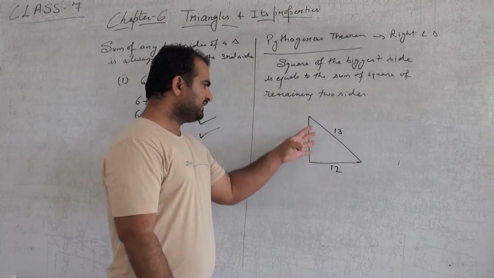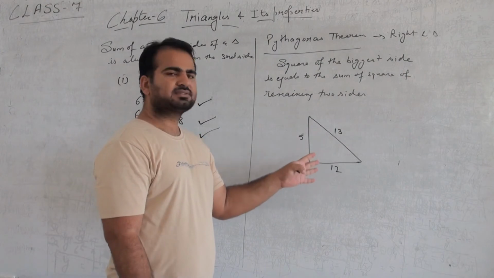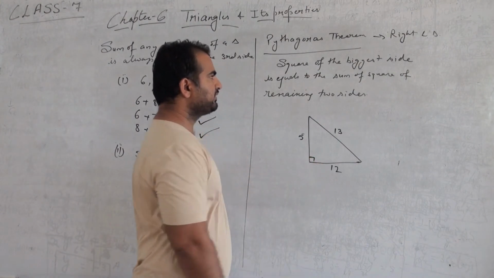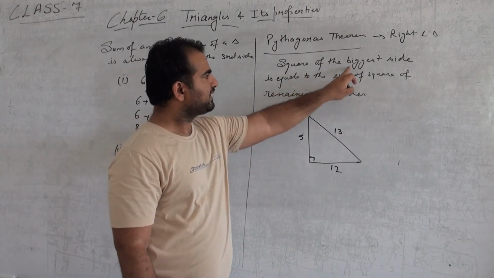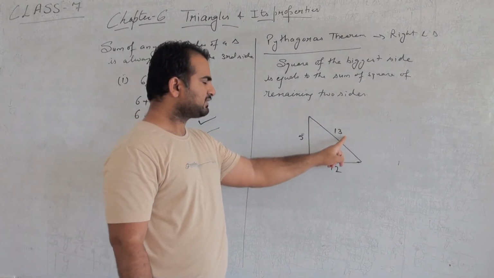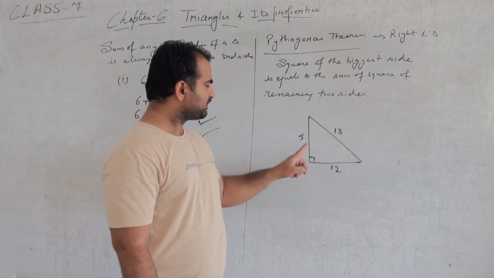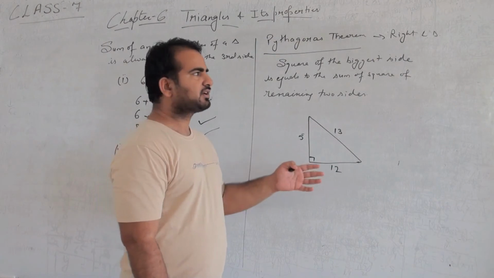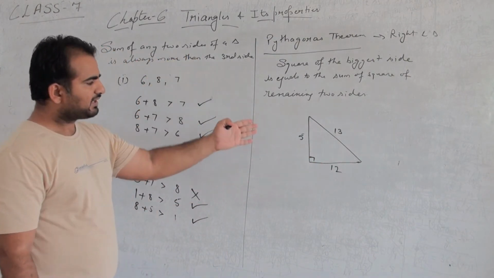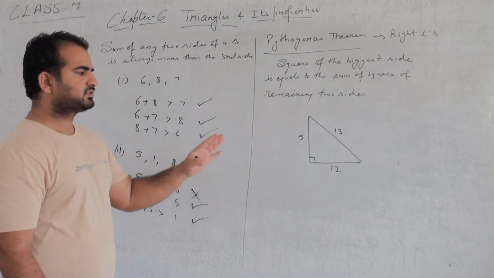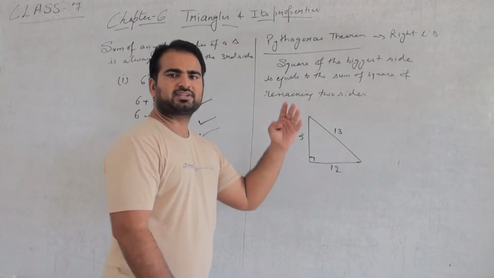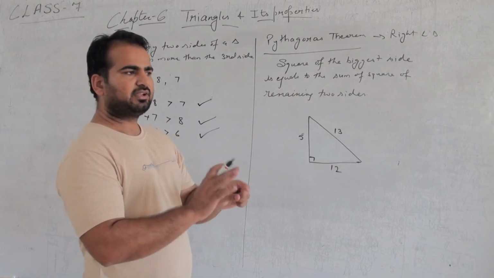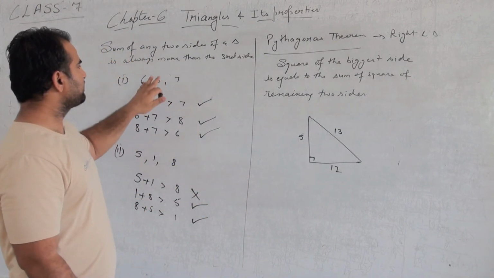The set of these three sides is 13, 12 and 5. We have to check that the square of the biggest side is equal to the sum of the squares of the two smaller sides. But first of all, we should check by the earlier property whether it is a triangle or not. And secondly, we have to check whether it is a right angle triangle or not. We can check that it is a triangle by this property.